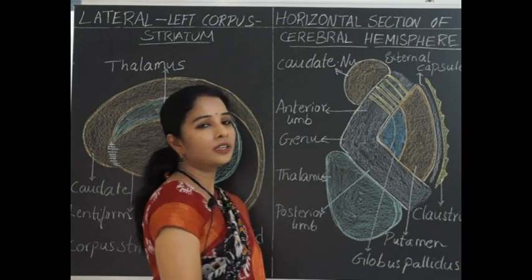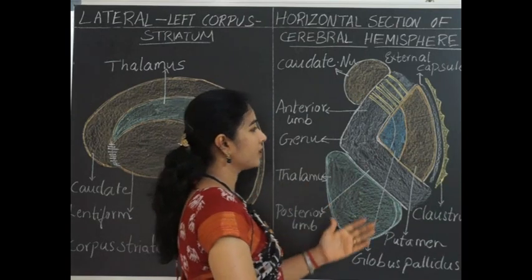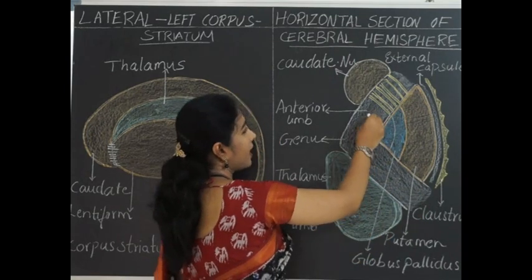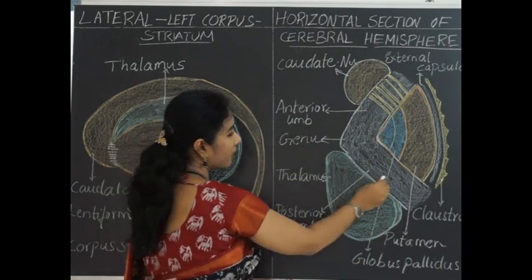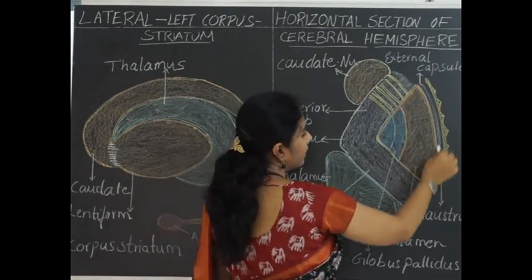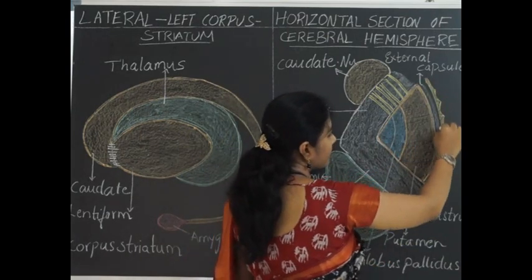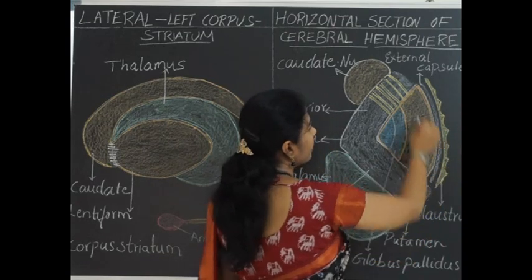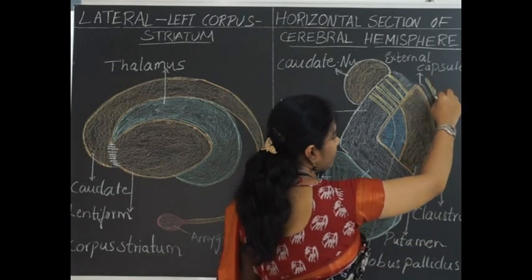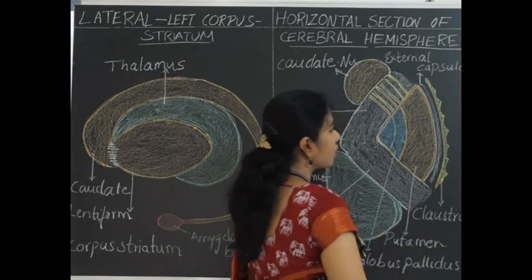So we shall begin with the lentiform nucleus. Lentiform nucleus is appreciated well in the transverse section, where it is related medially to the internal capsule. Here is the anterior limb of the internal capsule, the genu, and the posterior limb of the internal capsule. All three parts are related laterally to the lentiform nucleus. And laterally, the lentiform nucleus is covered by a thin sheet of white matter called the external capsule. Further, beyond the external capsule there is again a component of basal ganglia or basal nuclei called the claustrum.